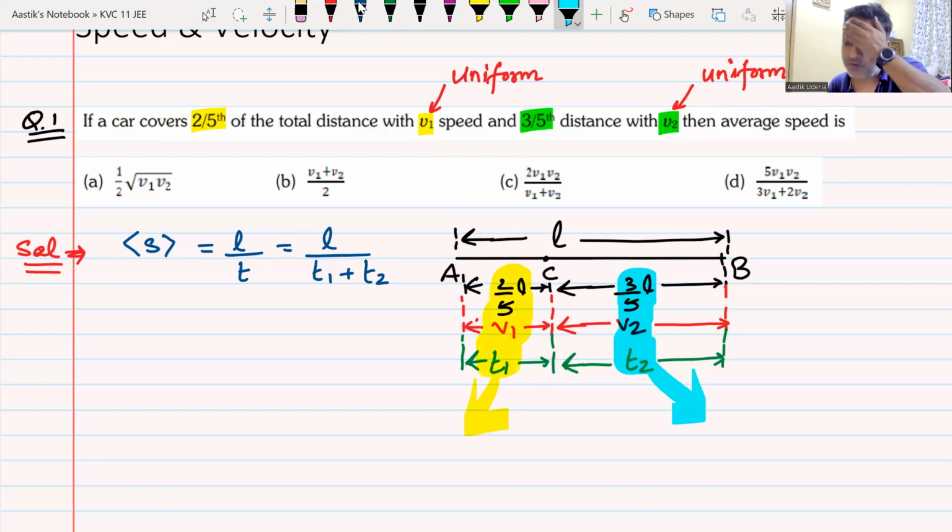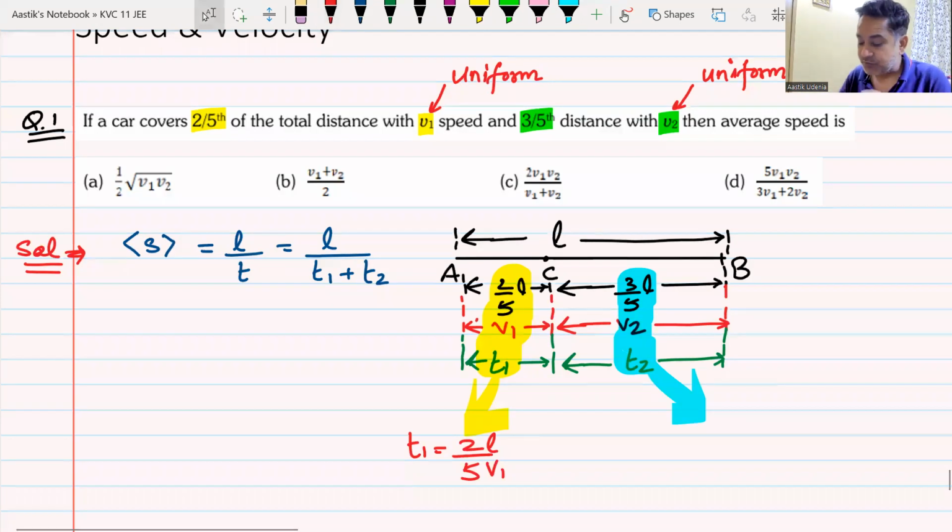Can anyone tell me from the yellow quantities, what is t1 from here? Hello, good morning, sir. Yes, beta, tell me, what is t1? Sir, t1 equals 2 by 5 by v1, sir. 2 by 5 L, you have forgotten, bacha. L by v1, sir. Yes, that is t1. How did we get this? We just applied the simple formula of uniform velocity. Yes, sir. t2 equals 3L by 5 v2, sir.